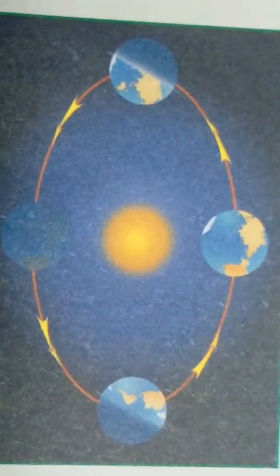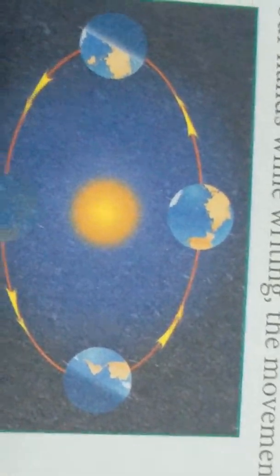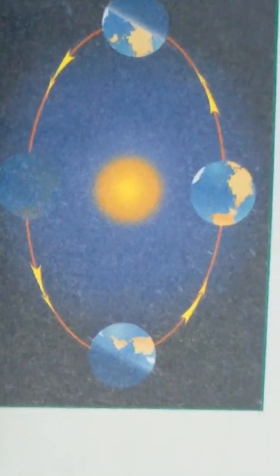What is periodic motion? Have you ever observed Earth's revolution around the sun? When an object repeats its motion after a fixed interval of time, then the object is said to have periodic motion. As you can see, the earth is revolving around the sun, so it keeps on repeating its motion after a fixed interval of time. So this is an example of periodic motion. Another example is the movement of the blades of a fan.